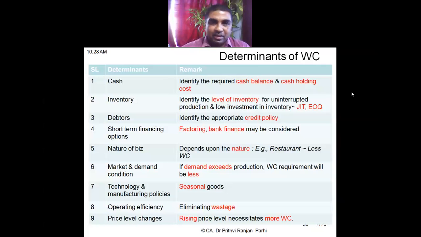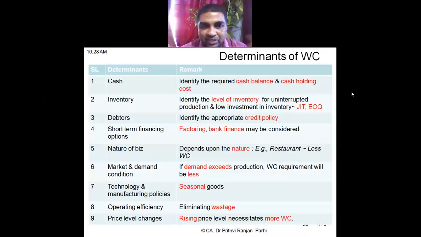Nature of business also affects working capital requirement. Small businesses like a restaurant can be managed with less working capital. But large businesses, let us say you want to have a steel plant, then working capital requirements will be more.